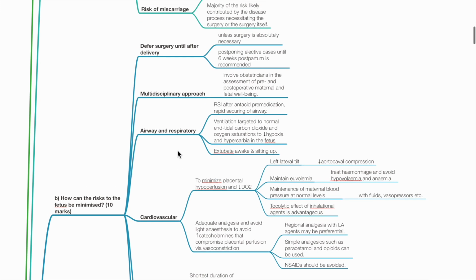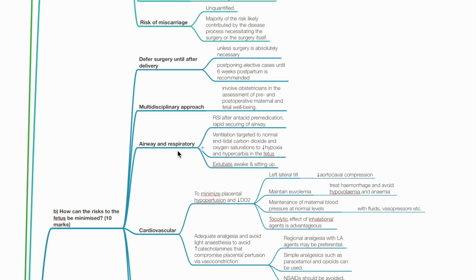B. How can the risk to the fetus be minimized? Defer surgery until after delivery, unless surgery is absolutely necessary. For elective cases, postponing to 6 weeks postpartum is recommended. Multidisciplinary approach. Involve the obstetrician in the assessment of pre- and post-op maternal and fetal well-being.